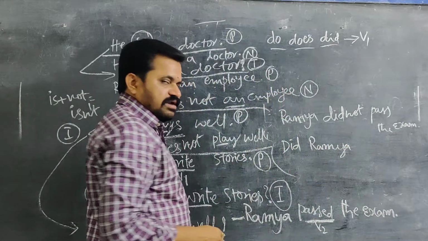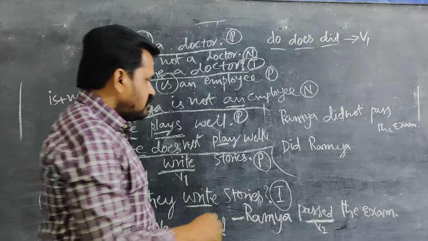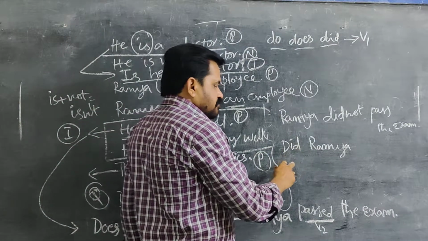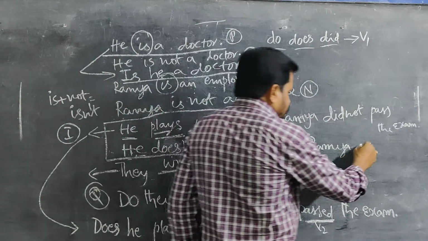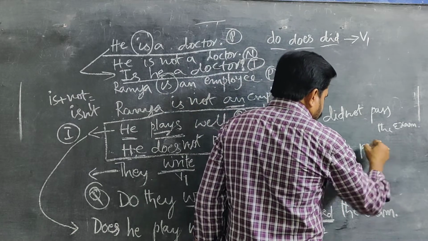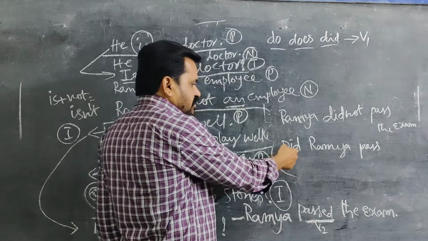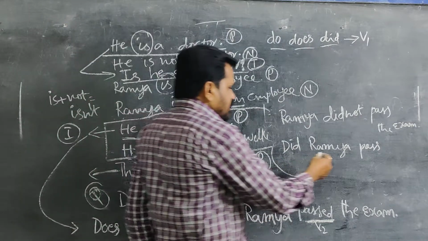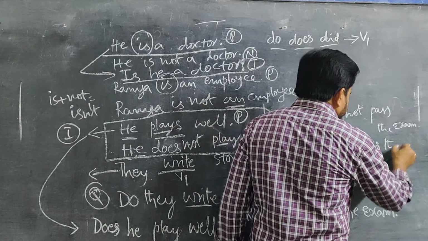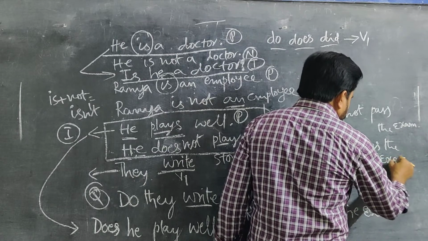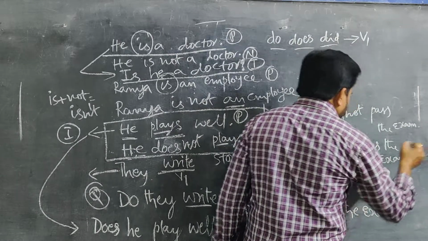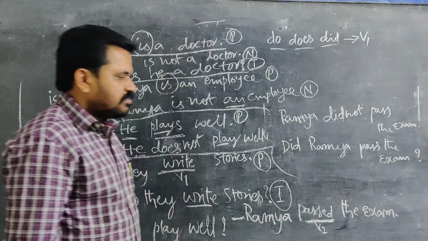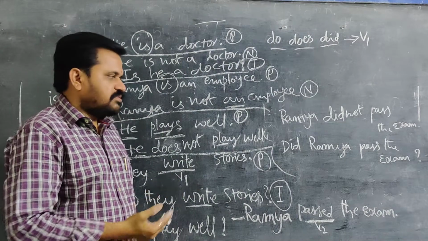Proper nouns you can write with capital letters. Did Ramya, after this what word do you have to use? V1 only, because after did the verb will come only in V1. So, did Ramya pass the exam? That is the question, the interrogative sentence.